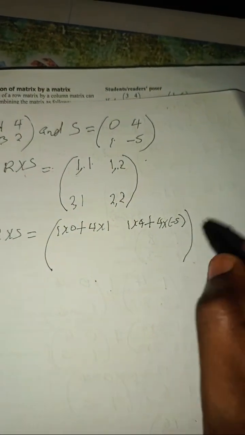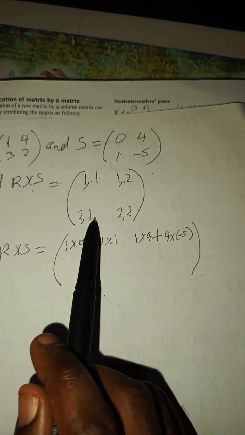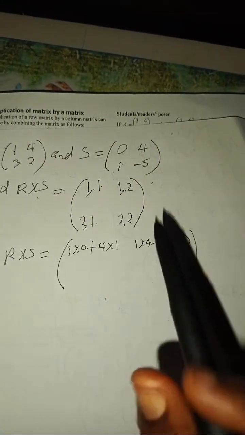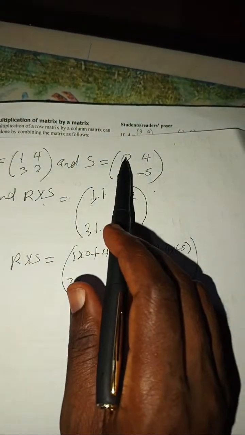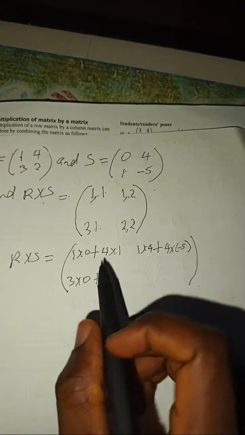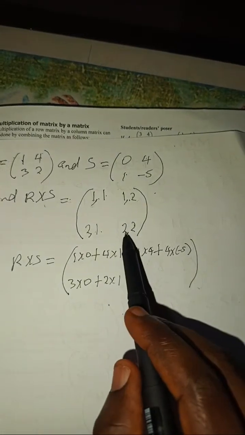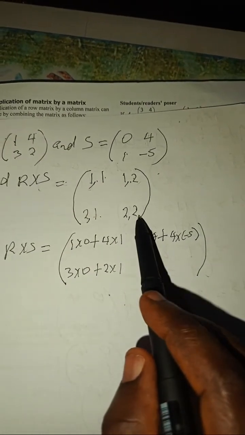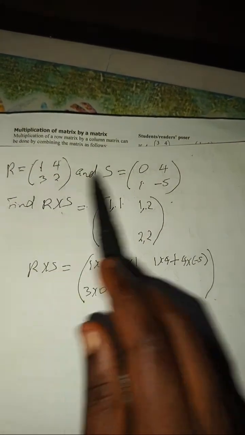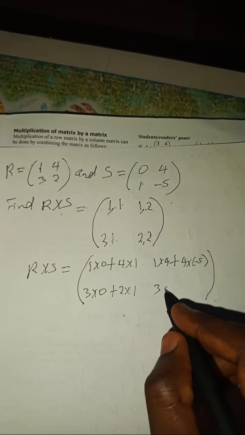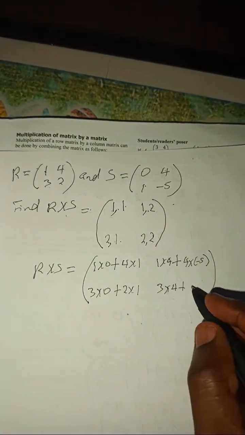Now we are to fill this place, that's row 2 column 1, so we have to go to row 2 column 1, that's 3 times 0, plus 2 times 1. To fill this place, we have row 2 column 2, so that will be 3 times 4 plus 2 times minus 5.